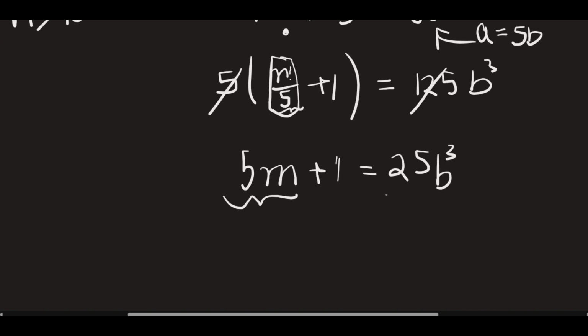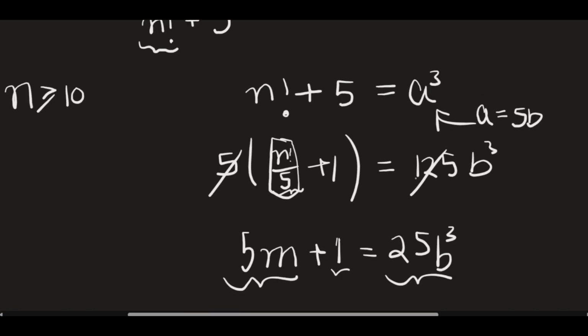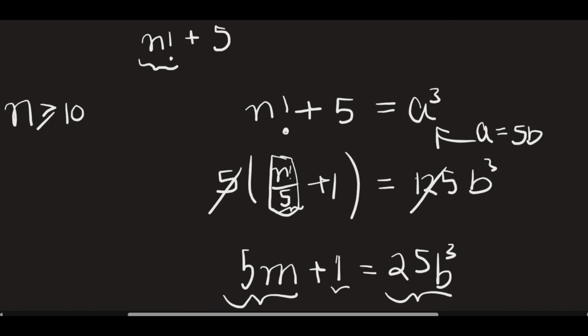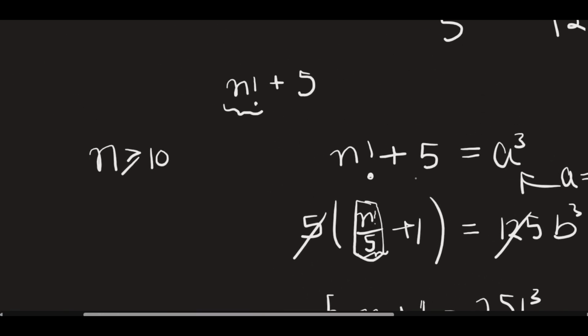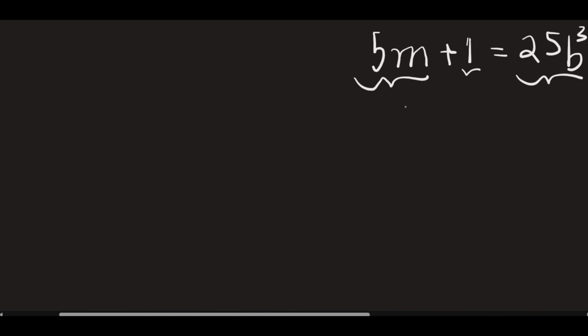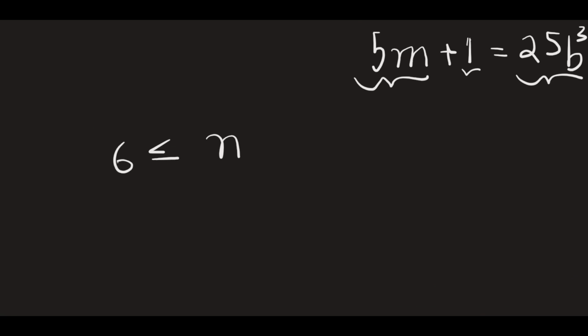And this thing is also divisible by 5. But here is a 1. When you divide the right hand side by 5, the remainder is 0. But when you divide the left hand side by 5, the remainder is 1. How come this is possible? This is not possible. It means for n greater than or equal to 10, you're not having any solution. Well, that restricts our cases to n greater than or equal to 6 and less than or equal to 9.